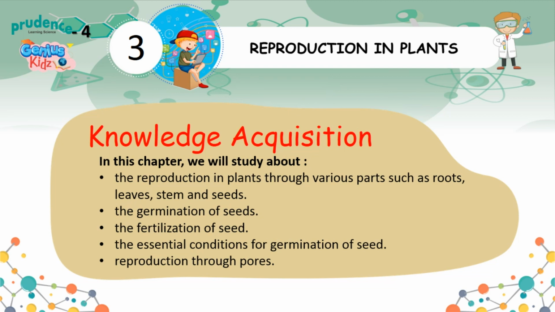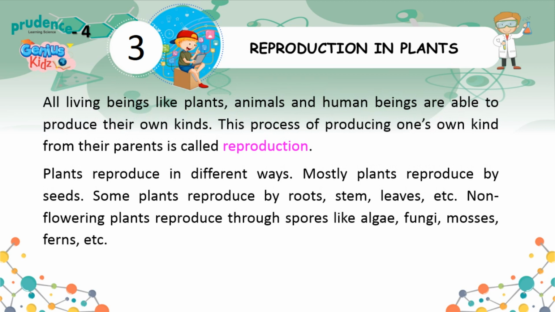Reproduction through spores. All living beings like plants, animals and human beings are able to produce their own kinds. This process of producing one's own kind from their parents is called reproduction. Plants reproduce in different ways. Mostly plants reproduce by seeds. Some plants reproduce by roots, stem, leaves, etc. Non-flowering plants reproduce through spores like algae, fungi, mosses, ferns, etc.